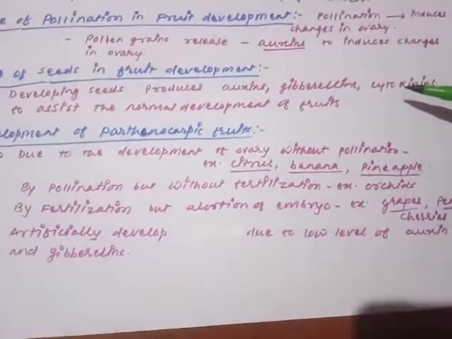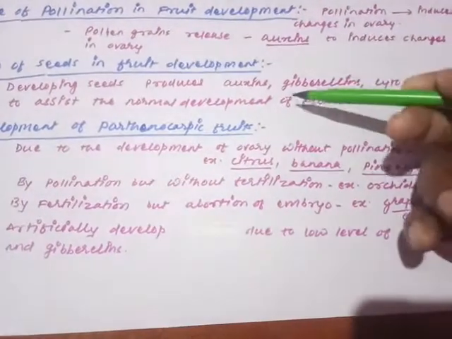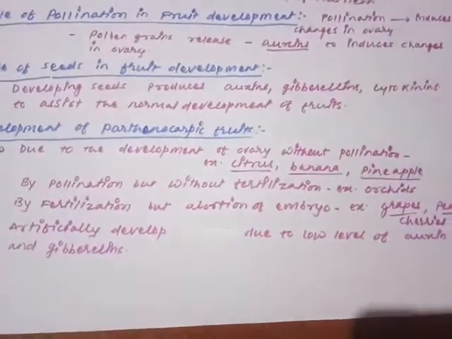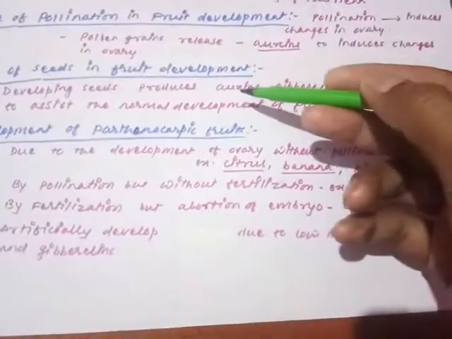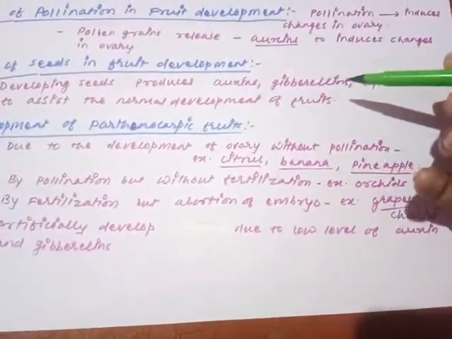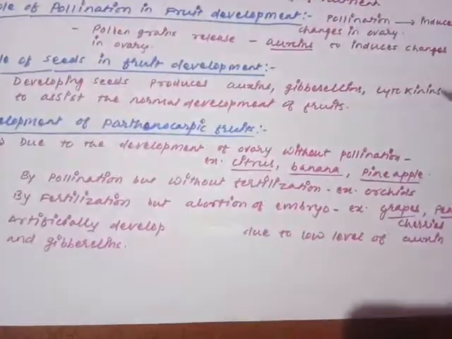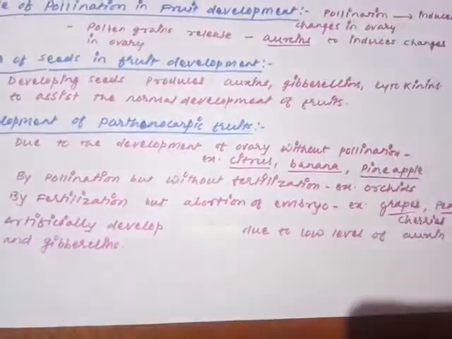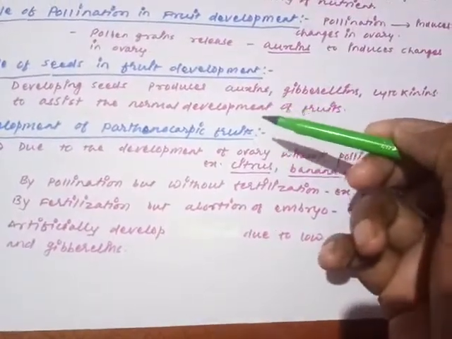Are you getting my point? The developing seed itself releases some hormones. Those hormones are called auxins, gibberellins and cytokinin. These hormones are responsible for the normal growth and development of the fruits. You can understand that auxin increases the cell division and the cell size. Gibberellin increases cell size. Cytokinin will increase the number of cells. So enlargement of the fruit and increasing cell division, everything will be promoted by these hormones, and these hormones are released by the developing seed itself.